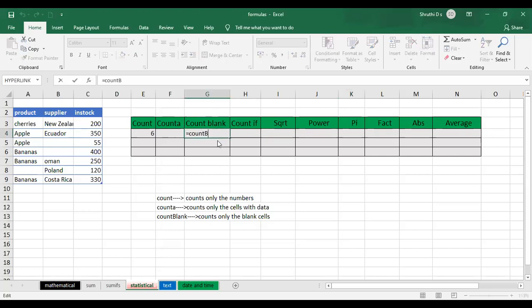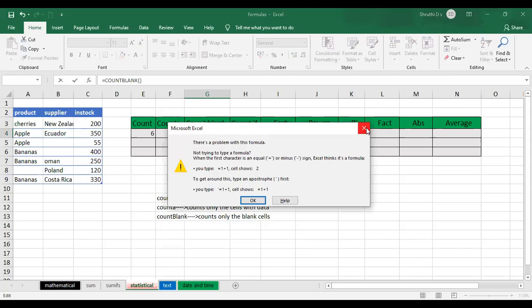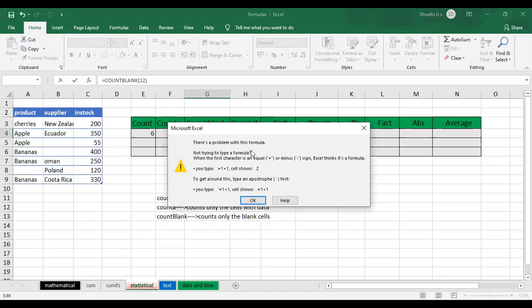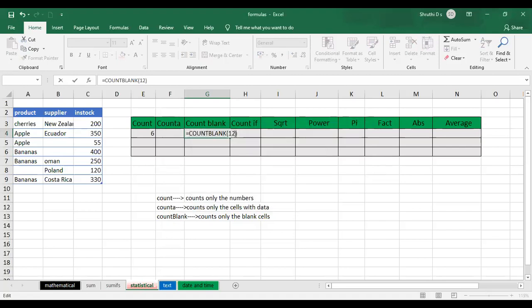Now, if I give the correct name and I won't specify any values, see, it is again showing you the range. It requires the range, right? So if I give something like this, it says it is a formula. It requires something like the range or the particular set of data. But I don't find anything. So what is the range I need to select here?